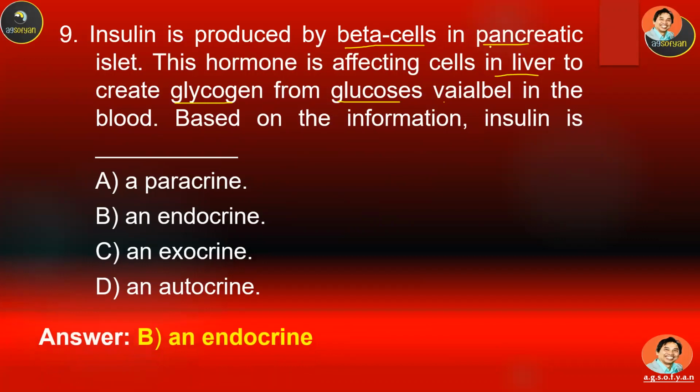The cell that produces it is in pancreas, and the target cell is located in liver. So this is a far away organ, and the hormone has to go through the bloodstream. Therefore, this is called endocrine. And the target cell is far from the gland.